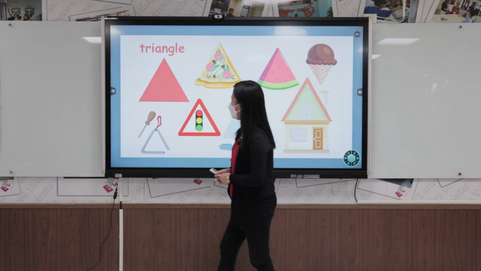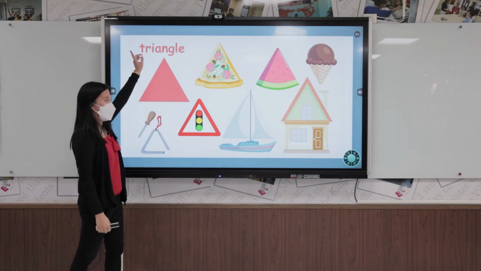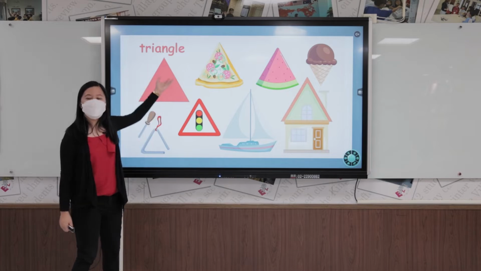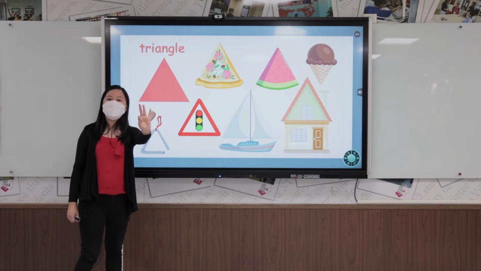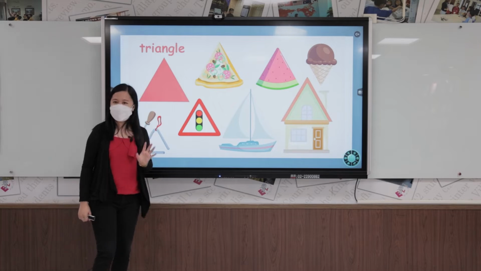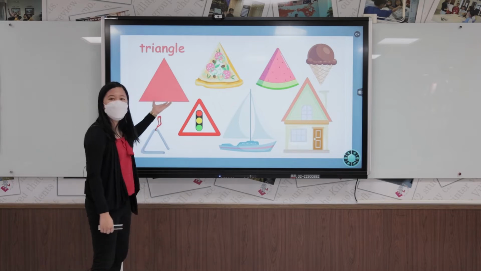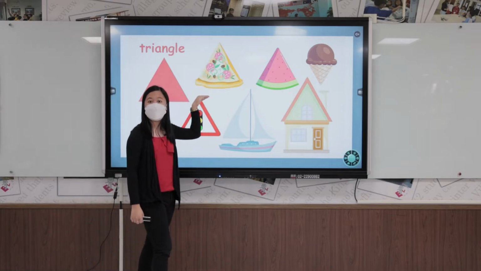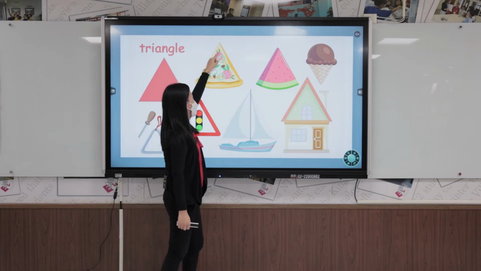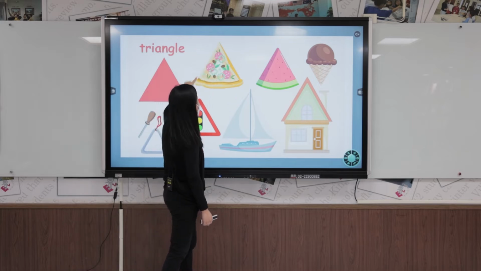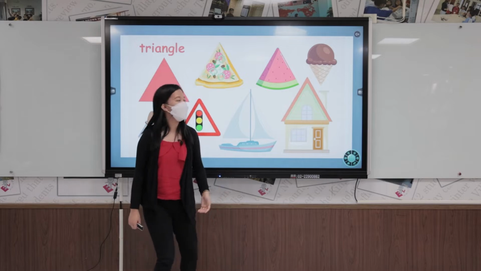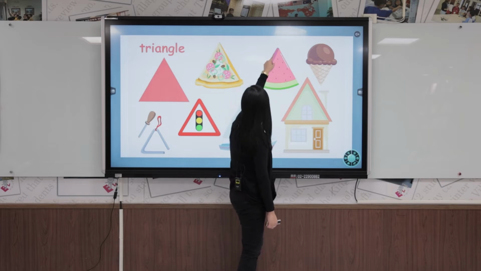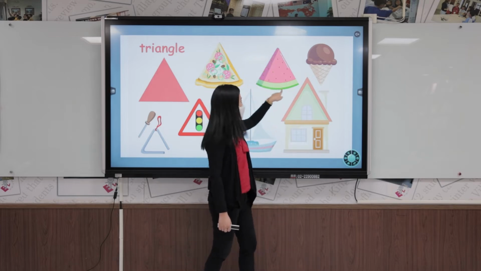Second, we have a triangle. Let's count the sides. 1, 2, 3. A triangle has 3 sides. What are the things that have a triangle shape? We have a slice of a pizza. It's a triangle shape, right? It has 3 sides. 1, 2, 3. Another is a slice of a watermelon. Let's count the sides. 1, 2, 3.